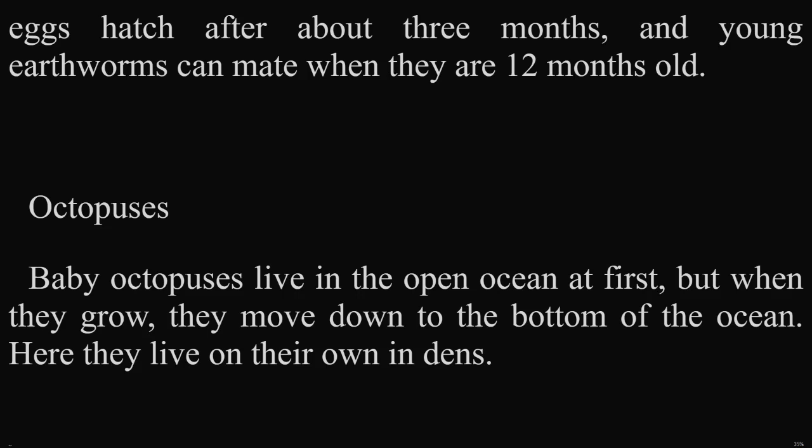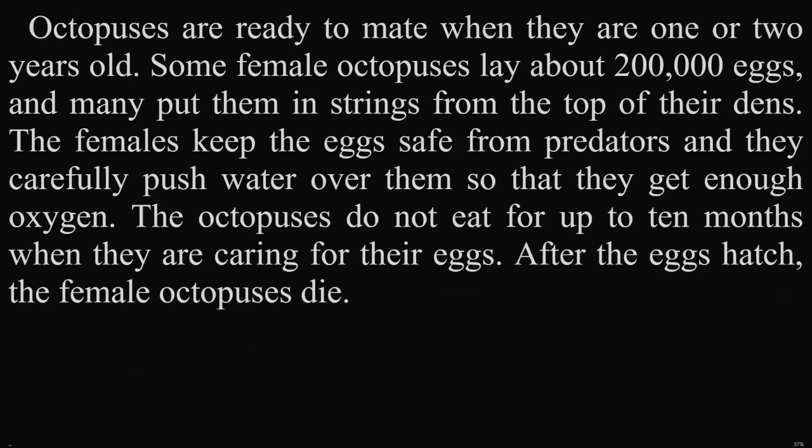Octopuses. Baby octopuses live in the open ocean at first, but when they grow, they move down to the bottom of the ocean. Here they live on their own in dens. Octopuses are ready to mate when they are 1 or 2 years old. Some female octopuses lay about 200,000 eggs, and many put them in strings from the top of their dens. The females keep the eggs safe from predators, and they carefully push water over them so that they get enough oxygen.